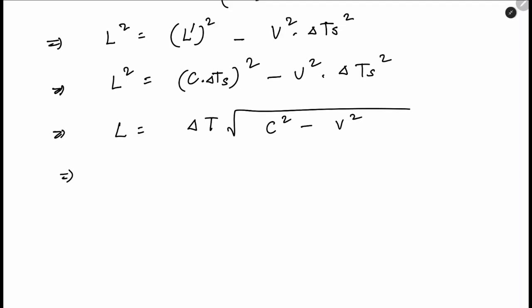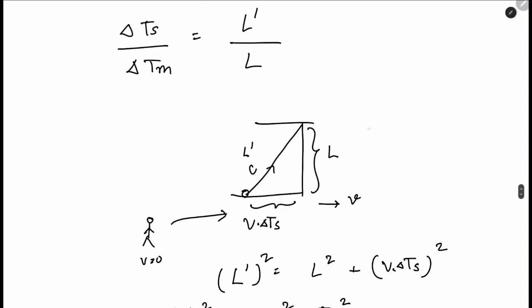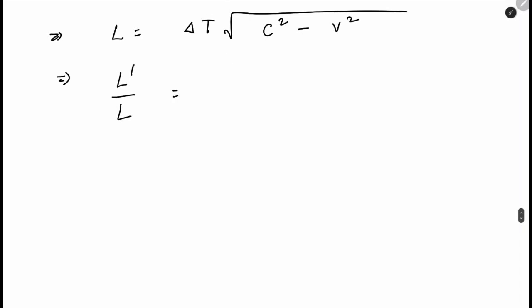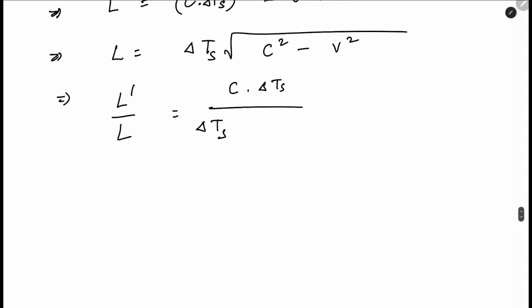And in this way we can say L prime by L is equal to, just now we calculated, L prime is equal to speed of light into delta ts. So here it will be c into delta ts divided by delta ts into root of c square minus v square.